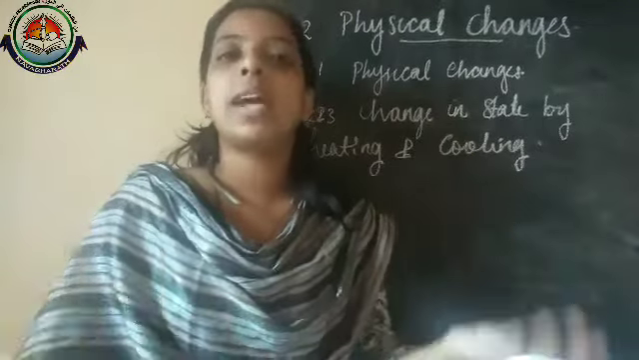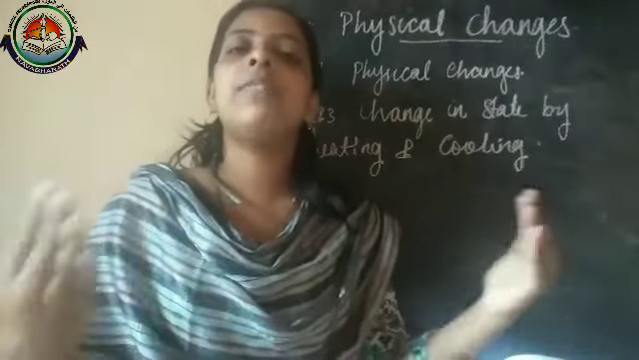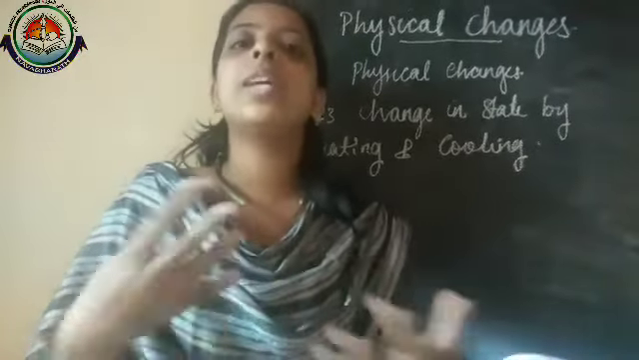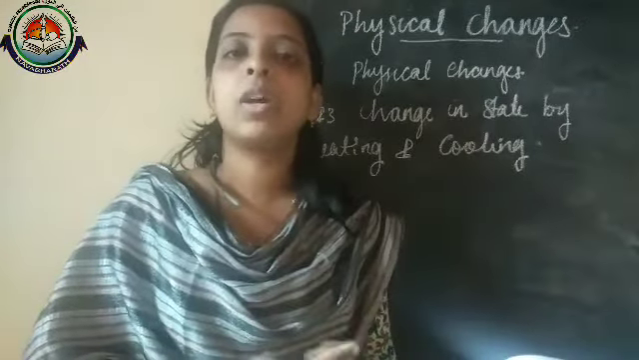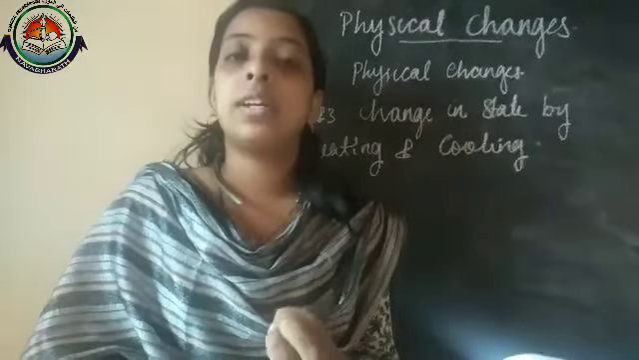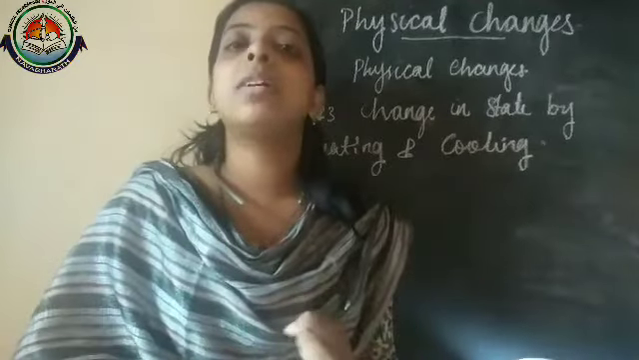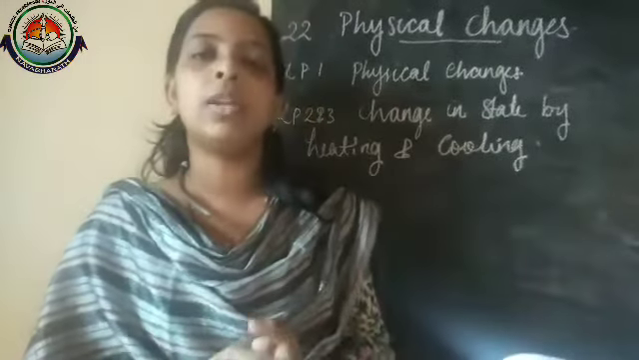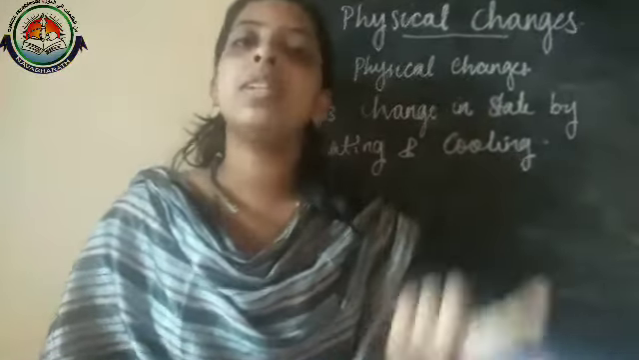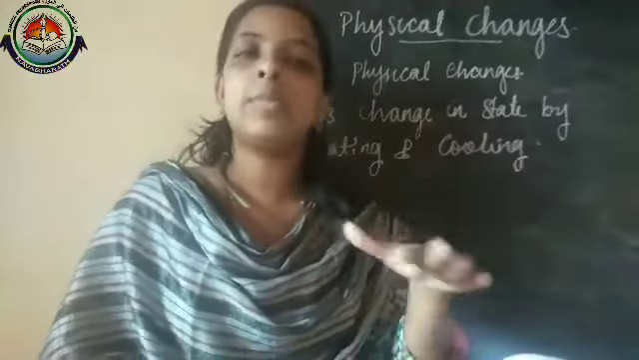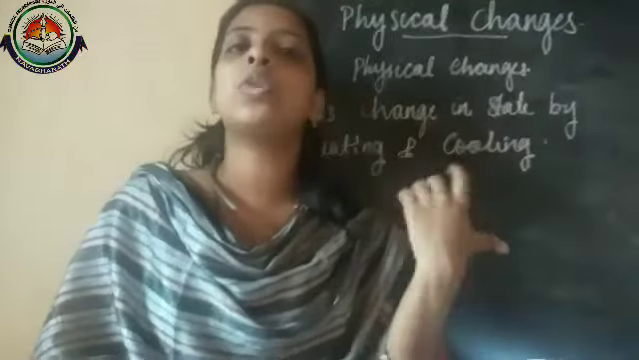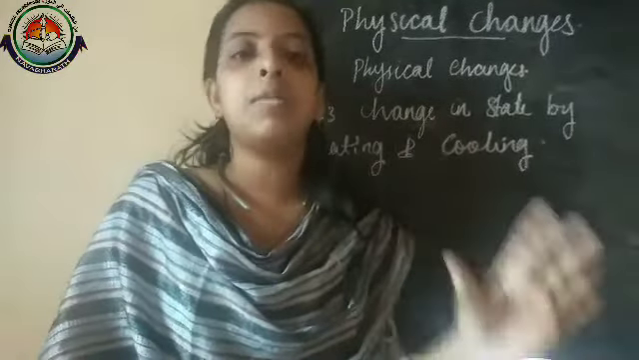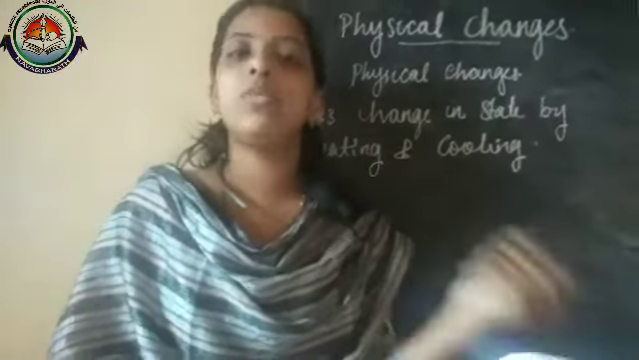For example, cooking of food, burning of papers, and bursting of firecrackers are all irreversible changes. Those examples only you need to learn. These irreversible changes are termed chemical changes. That term is not in your syllabus. We need to learn only physical changes. Irreversible changes are chemical changes, reversible are physical changes.